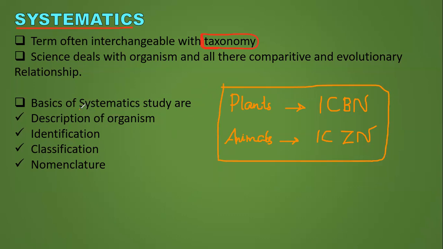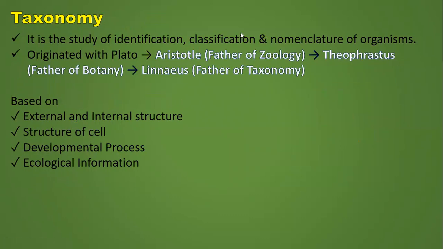So in the basics of systematic study, you will first study the description of some characters. Then you will identify, then classify, and finally name, that is, nomenclature. Taxonomy is the identification, classification, and nomenclature of organisms. In certain textbooks, before identification, you will find characterization as well. So if an option contains characterization, you will have to go with the order: characterization, identification, classification, and nomenclature. Clear?